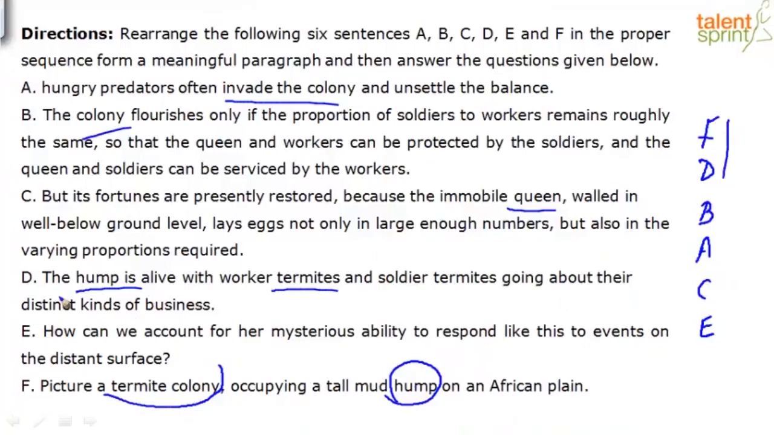The hump is alive, right? Pay attention to the definite article 'the'. Always remember that in terms of sequencing.